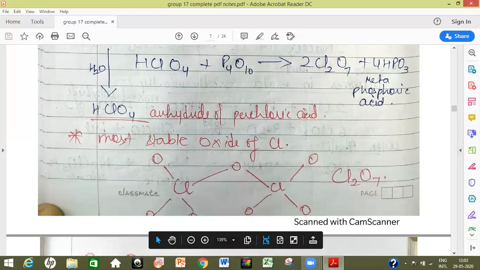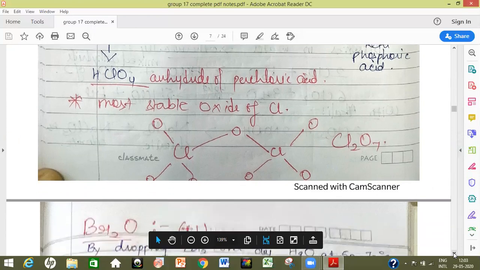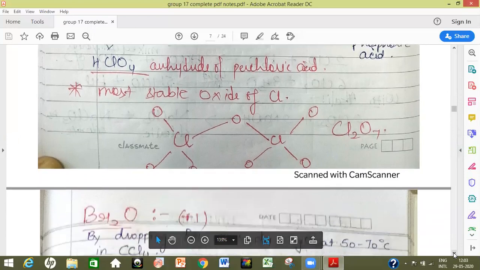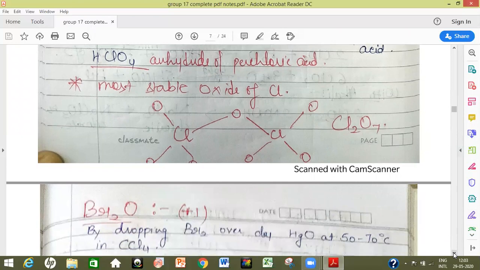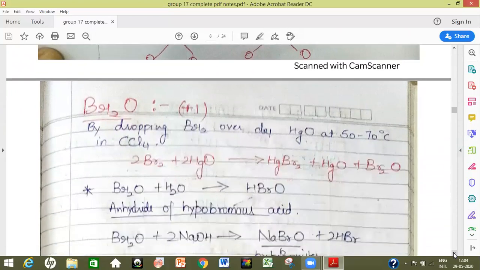This is the structure of dichlorine heptoxide. Here one oxygen is present as a bridge between two ClO3 units. Again, the hybridization is sp3 for each chlorine. Next, we shift to the oxides of bromine.